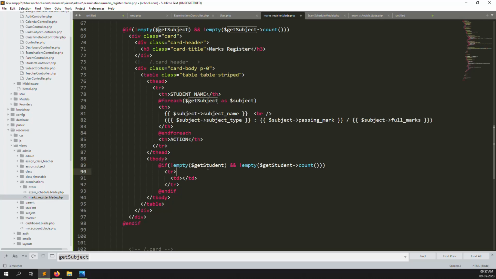First we need to make a foreach loop, foreach $get_student as $student, and here we can pass it and close the foreach. I think now it's clear.